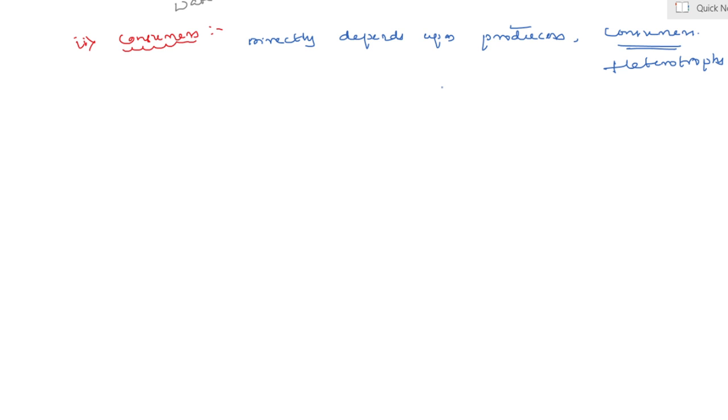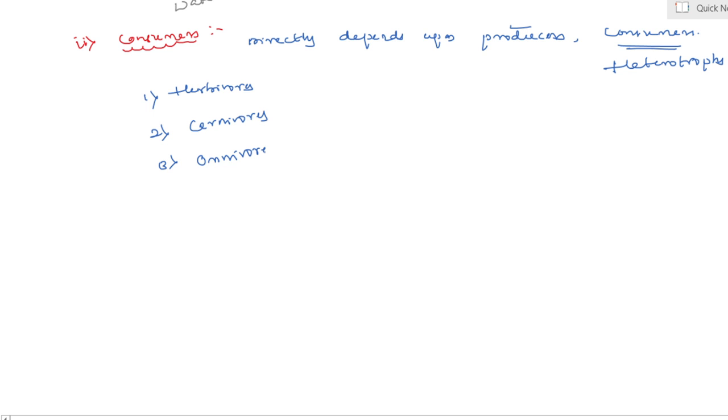Consumers can be further divided into three categories. How many categories? Three categories. First one is herbivores, second one is carnivores, and third one is omnivores. Herbivores are primary or first order consumers which feed directly on the producer.